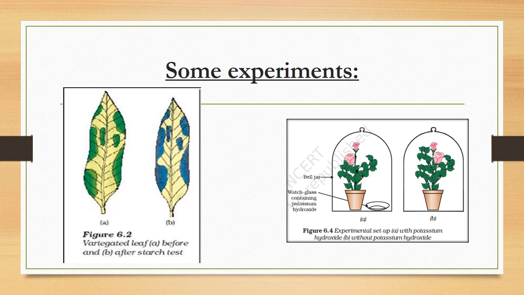Now, when we say the photosynthesis process, we require four main things: sunlight, water, chlorophyll and carbon dioxide. Let's say for the experiment, first sunlight: if we do not give sunlight, will photosynthesis take place?